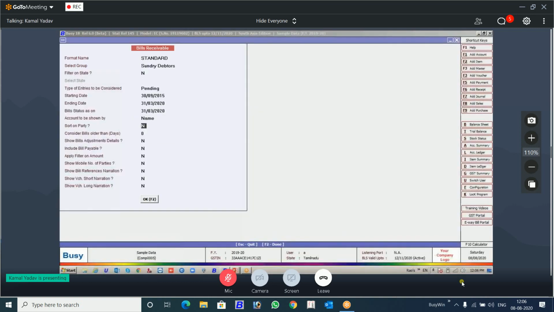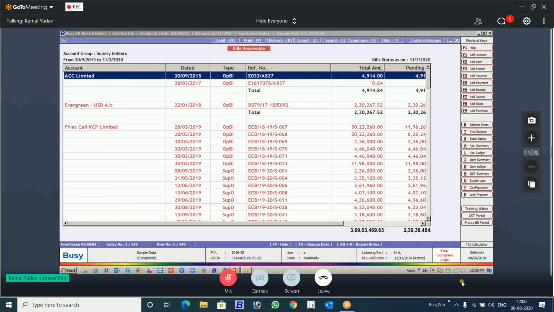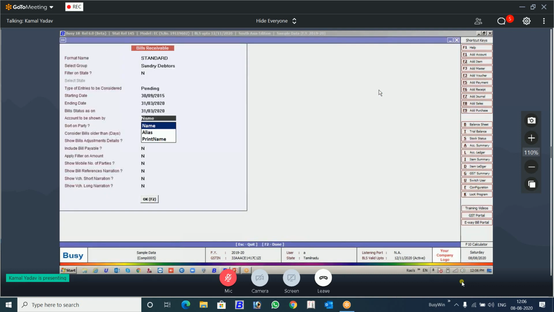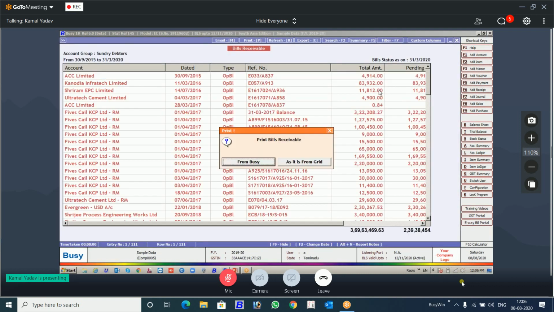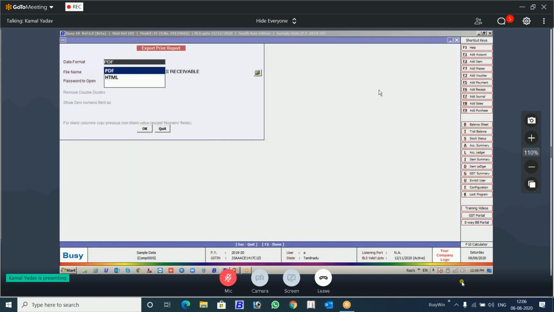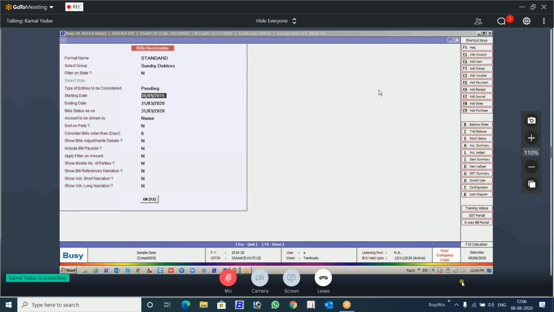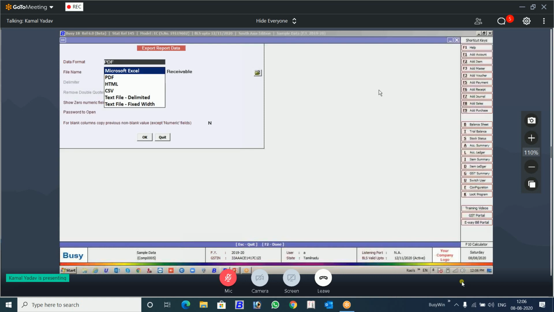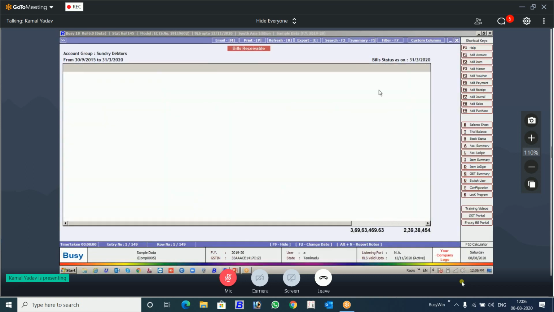There is another option when you see this report, sort on party wise. Bill receivable report, sort on party wise. When you see this report, you can see this party wise, the data is sorted and the total is also given. What is the requirement for this? I will tell you. If you don't sort it, let's say when you go for printing party wise, you cannot export this party wise in Excel because of the structure of the report, but you need party wise data in Excel. Then you just come here, sort this report party wise and export in Excel. This is the requirement why we have given this feature.